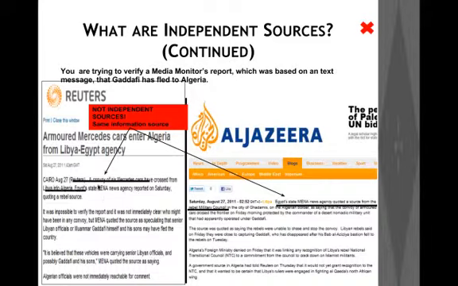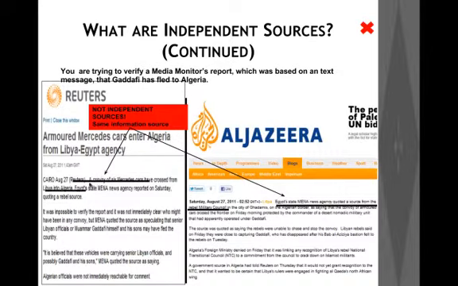Since Reuters and Al Jazeera are quoting the same media house as their source, we consider them to be non-independent sources. So we can consider only either Reuters or Al Jazeera to be one of the sources that corroborate the report, and we need to find another additional source which corroborates the report, which should be an independent source.